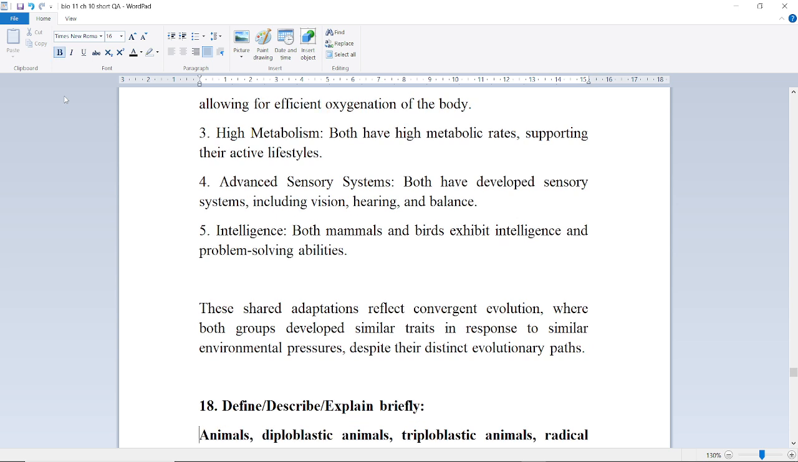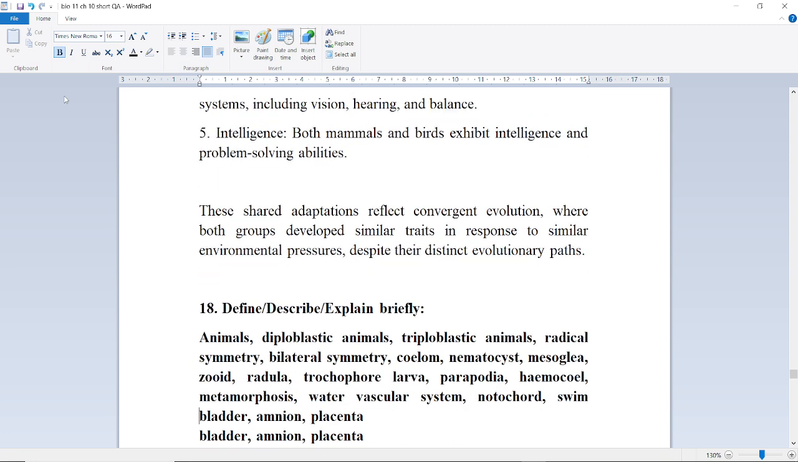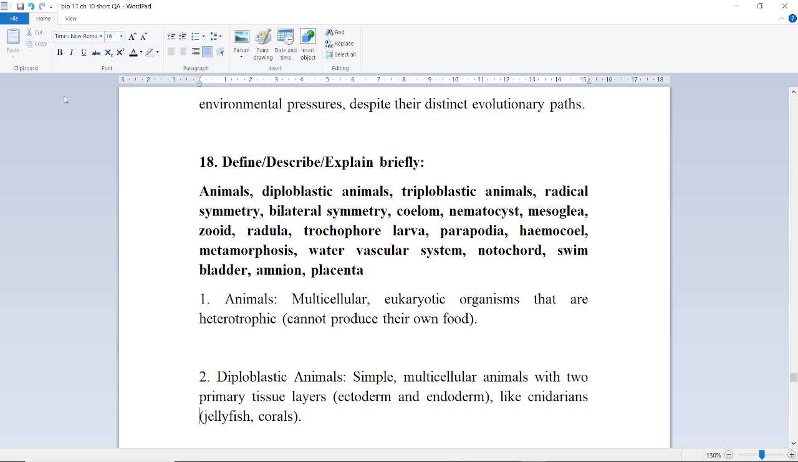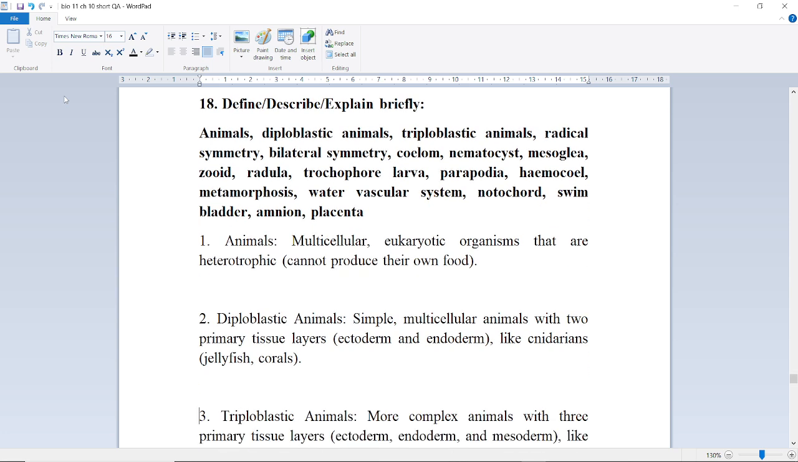These shared adaptations reflect convergent evolution, where both groups developed similar traits in response to similar environmental pressures despite their distinct evolutionary paths. Next question is: define, describe, explain briefly animals.